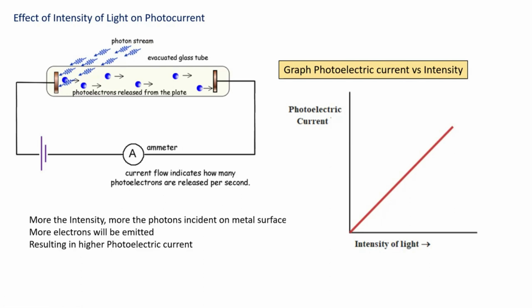What will happen to the frequency if the intensity is changing? What does intensity do to the value of f? Nothing. Intensity and frequency are not connected to each other. Intensity is basically how many photons are hitting the plate. Frequency is a completely different thing. Frequency and intensity are not connected. Completely two different parameters.